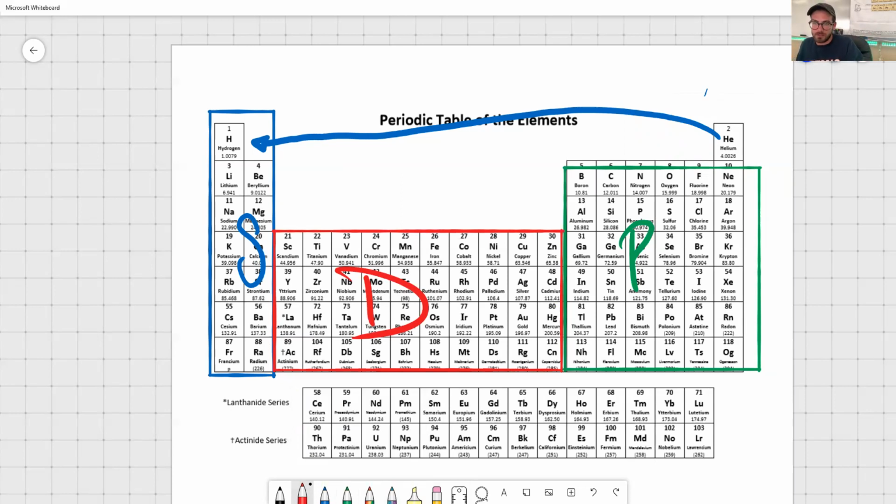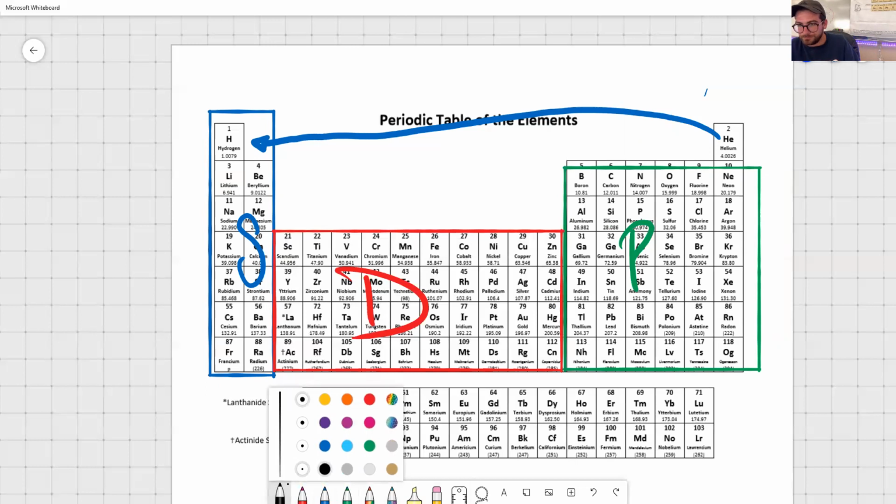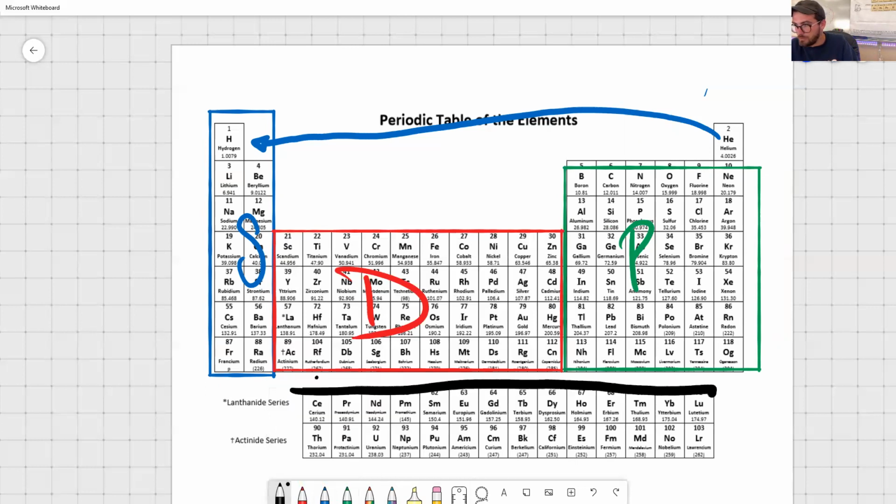But if you notice right here, there's this little asterisk. It jumps from 57 to 72 and from 89 to 104. That's because you have down here, and I guess I'm just using black because that's my only color left, what we call your F block elements. So let's knock this out again. Boomtown.